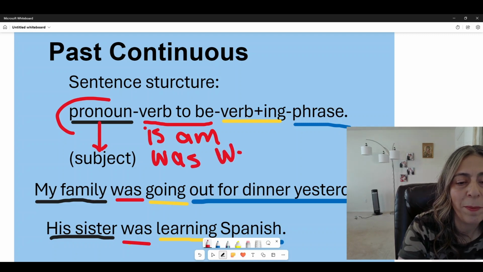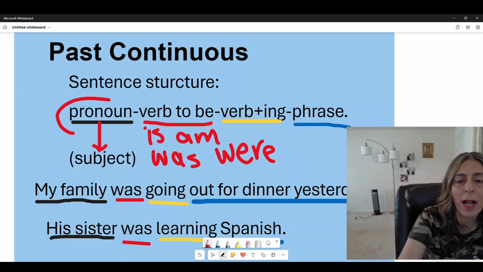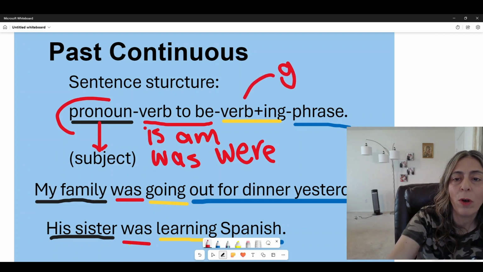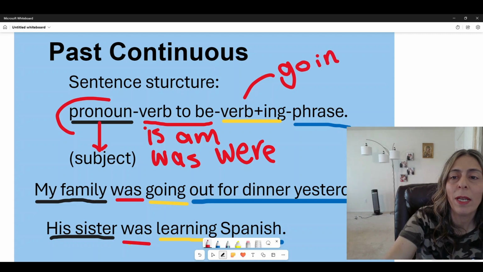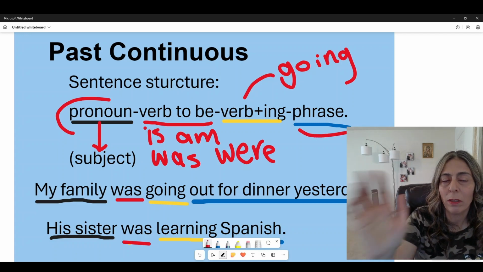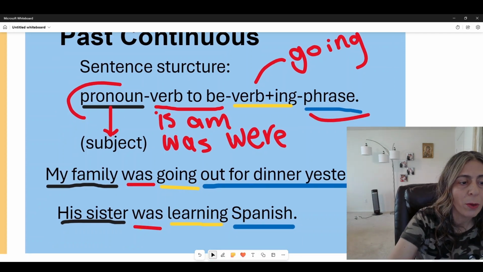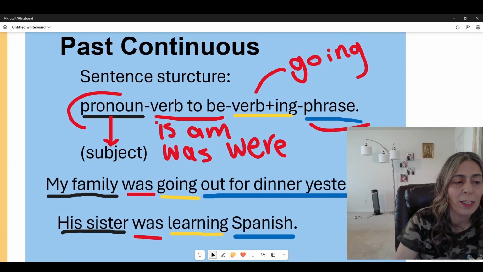Then we also have the verb ending with -ing, and if it was go, it's going, and the phrase, of course. Now let's make a real sentence so we can understand the structure.